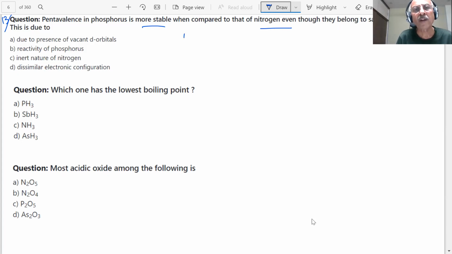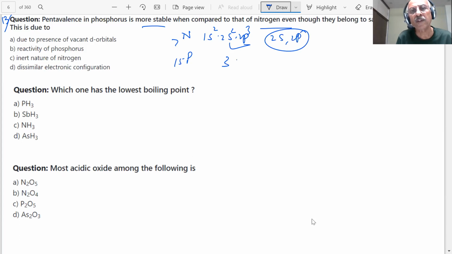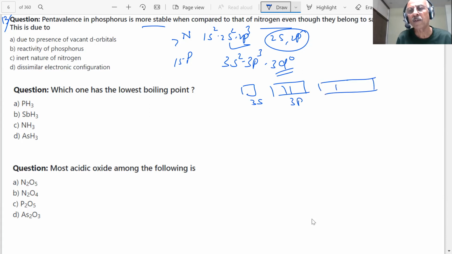What is the difference? Nitrogen, you have 7. Phosphorus, you have 15. What happens here? 1s2, 2s2, 2p3. You have 2s and 2p. In phosphorus, you have 3s2, 3p, and 3d also available, student. So if the 3d is available, what will happen? You have 3s, you have 3p, and you have 3d. 1, 2, 3. What can happen then?